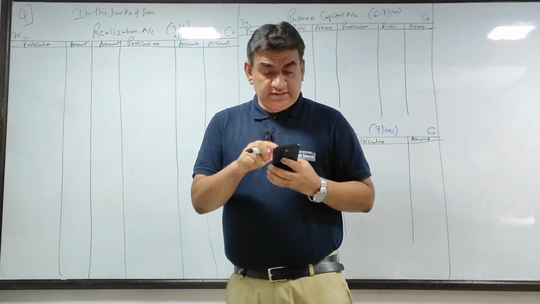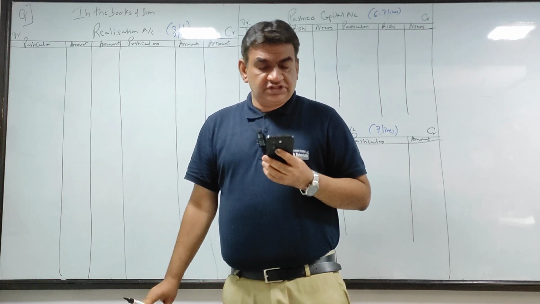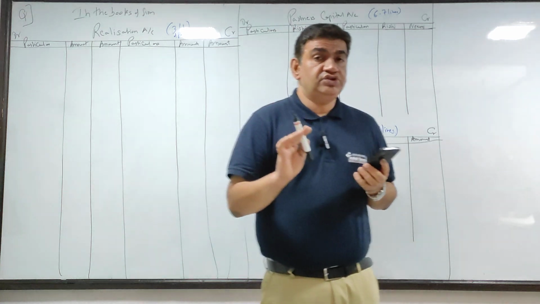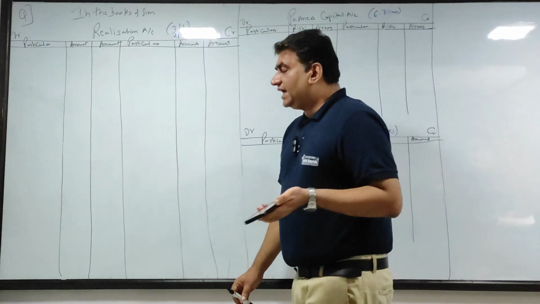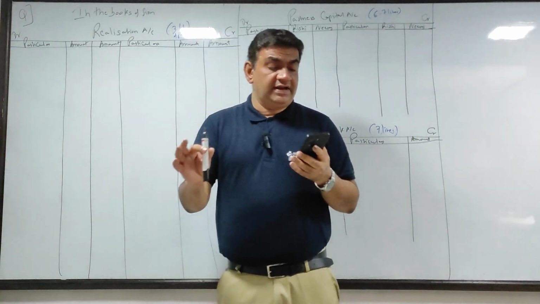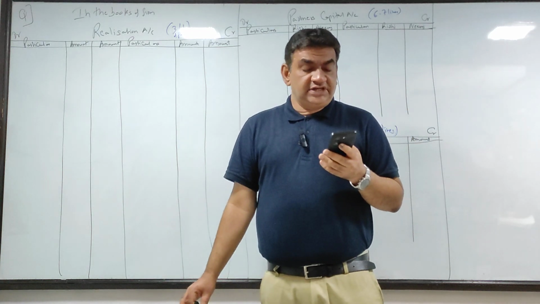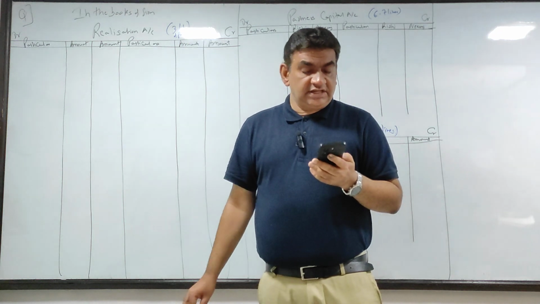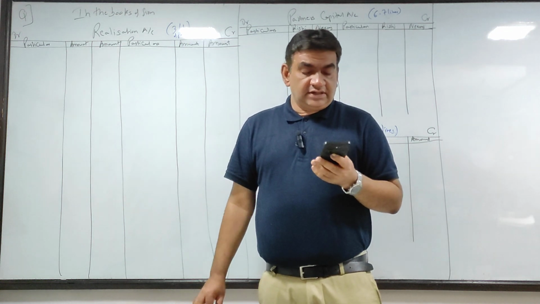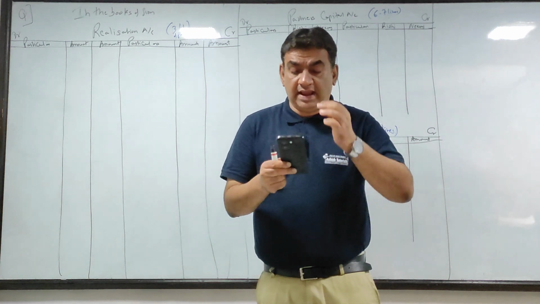Okay, let's see. Rishi and Neeraj were partners sharing profits and losses in the ratio 3:2. Ratio is given, same thing applies here also. If the ratio is not given, then you have to divide it equally or the ratio will be equal. Following is the balance sheet as on 31st March 24. Capitals Rishi, Neeraj, reserve fund, creditors, bills payable, building, furniture, debtors, stock, BR and bank.